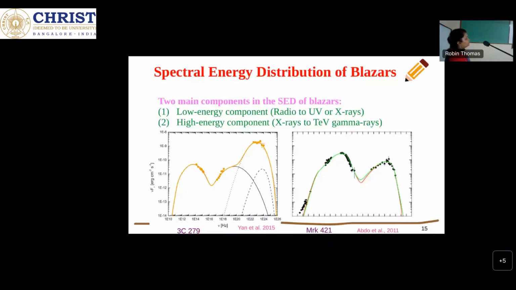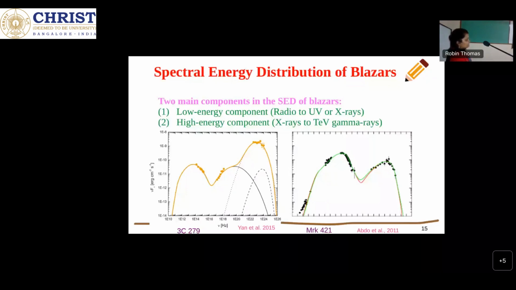In the leptonic model, the low energy emission comes from leptons, which are electrons and positrons. Relativistic electrons are present in the jet, and they produce synchrotron emission in the magnetic field. That's why we get the low energy emission from the jet, and the high energy emission we get through inverse Compton. The inverse Compton process is where a low energy photon gets scattered by these relativistic electrons, and they produce high energy emission.